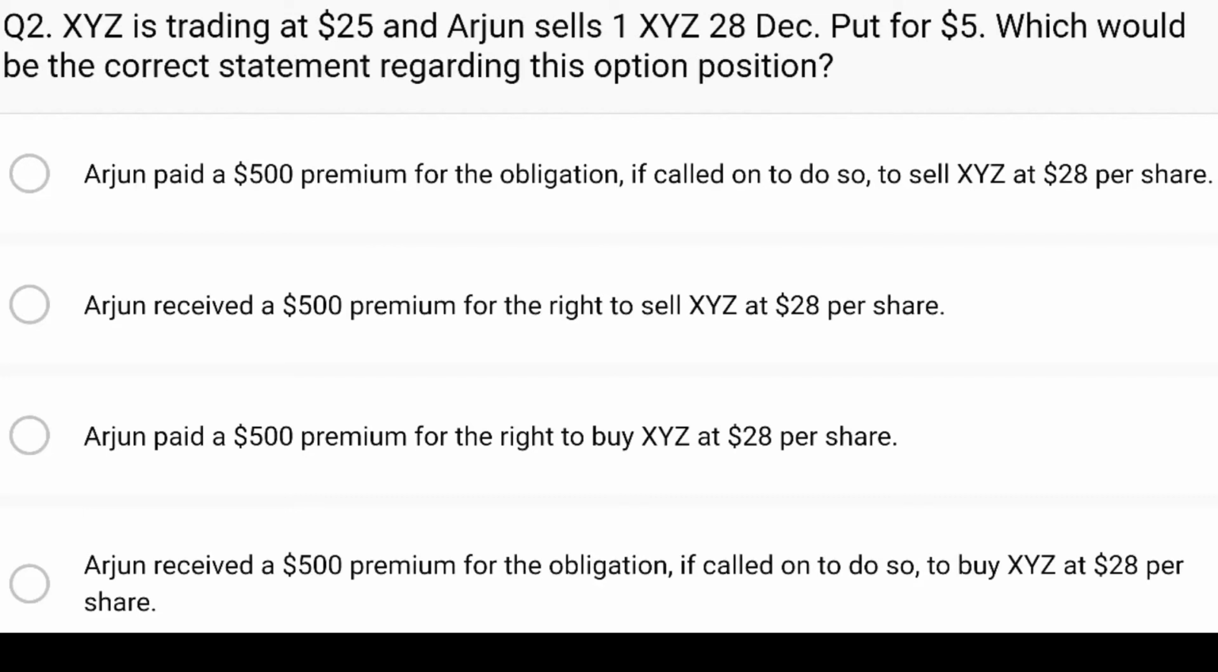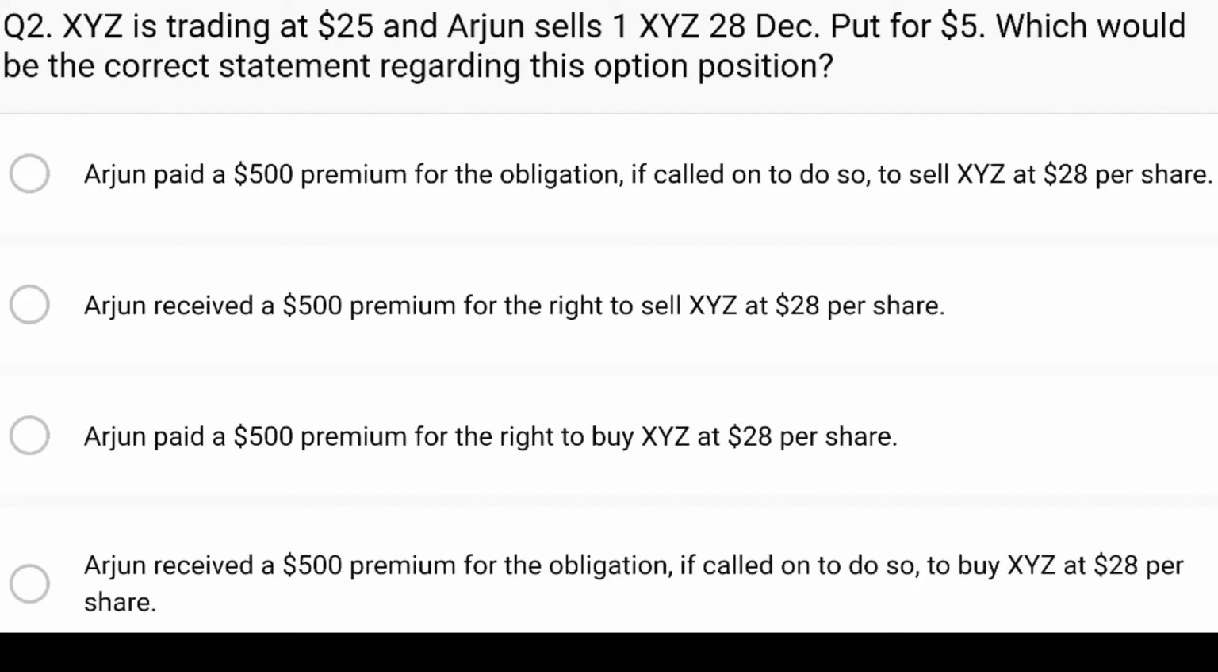So in other words, if you purchase a put, you are making a bet that the price is going to go down and you're hoping that it's going to go down. So quick recap, and then we can answer the question. If you are buying a call, then you are thinking that the price is going to go up. If you're buying a put, you're thinking that the price is going to go down.